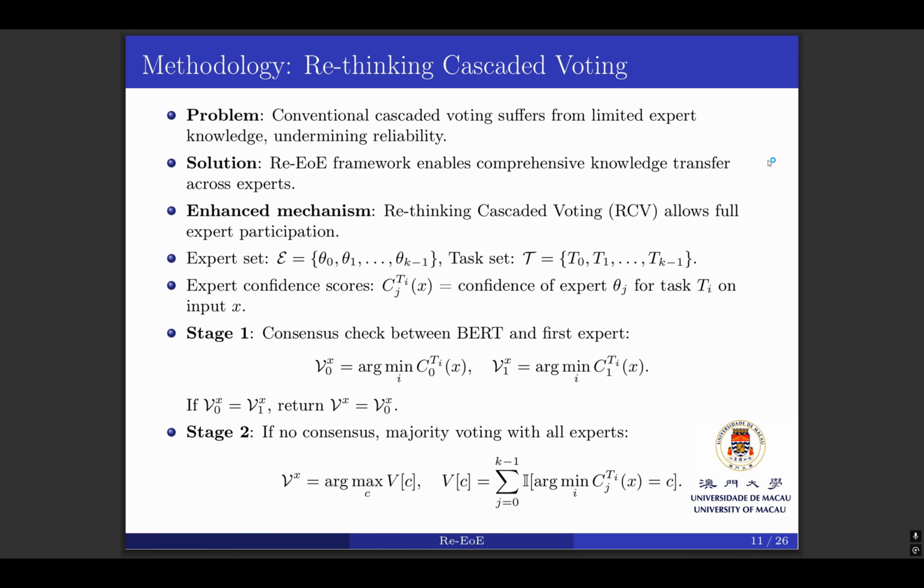First stage, if the bert model and the primary expert reach consensus, we directly determine the task type. If they disagree, we proceed to a second stage where all experts participate in global voting, yielding a more robust collective decision.